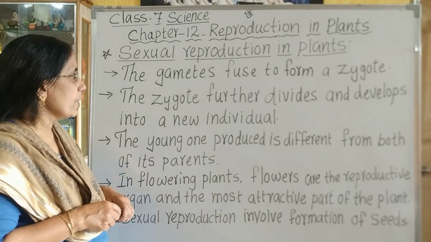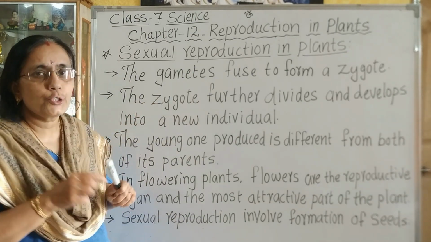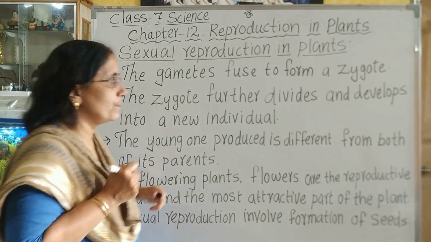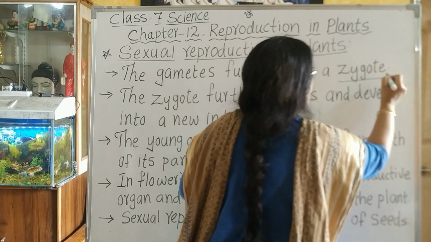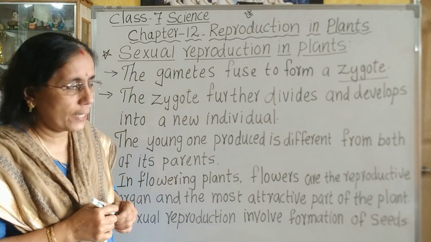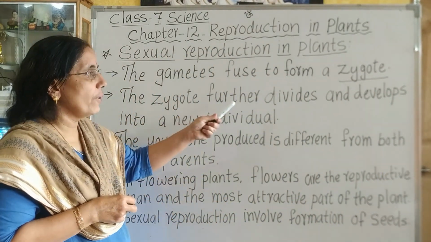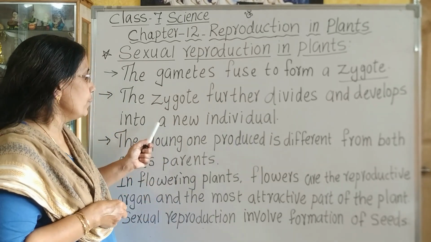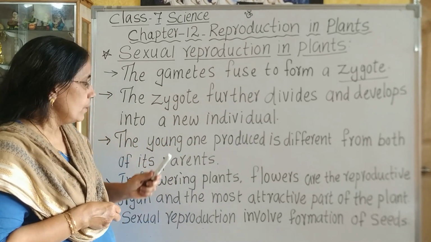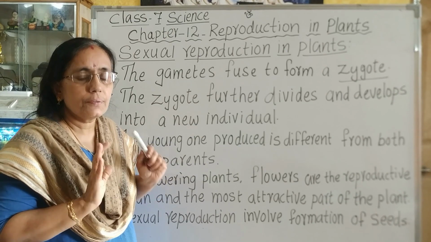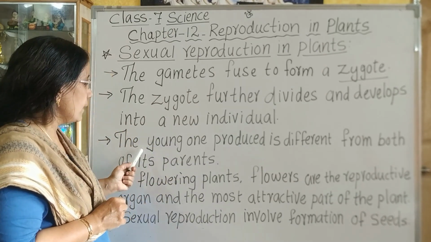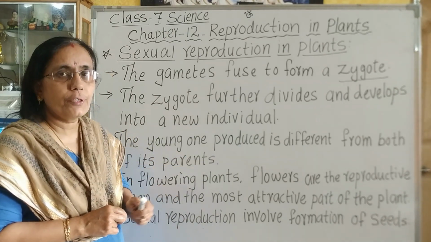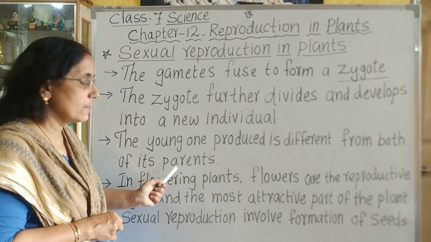Next, the gametes fuse to form a zygote. After the formation of the zygote, it further divides and develops into a new individual. So, this is the general procedure of sexual reproduction. The young one produced is different from both the parents.